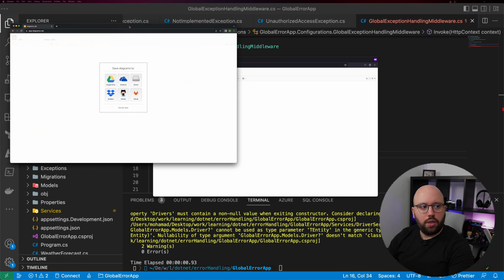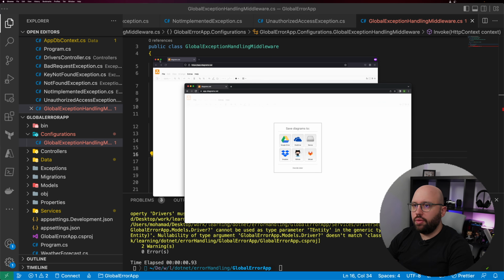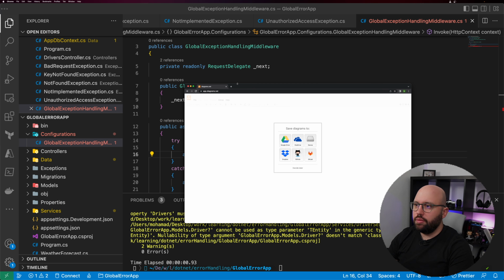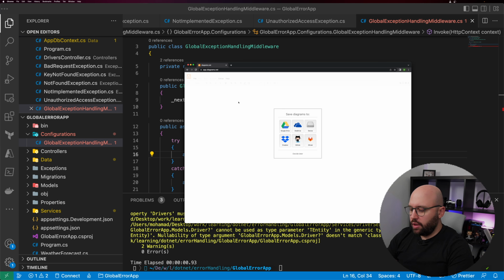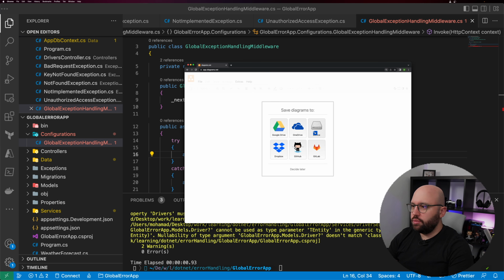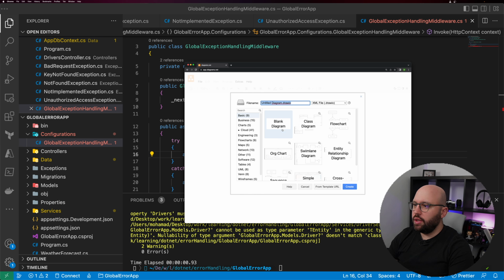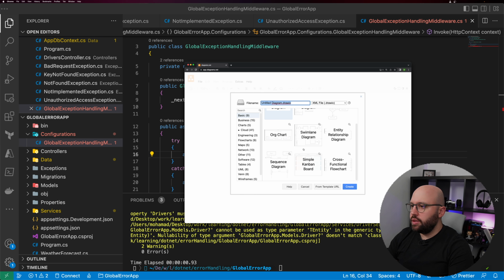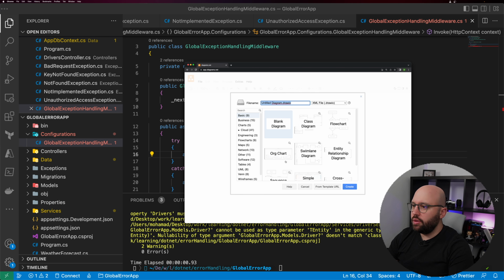Okay, let's use it within Chrome. I don't know why Firefox is not happy with it. So, let's zoom in. Let's put on device, create a new diagram, and let's see what type of diagram we want to create. It should be fairly simple. Let's do a basic one, and we'll call this global errors.